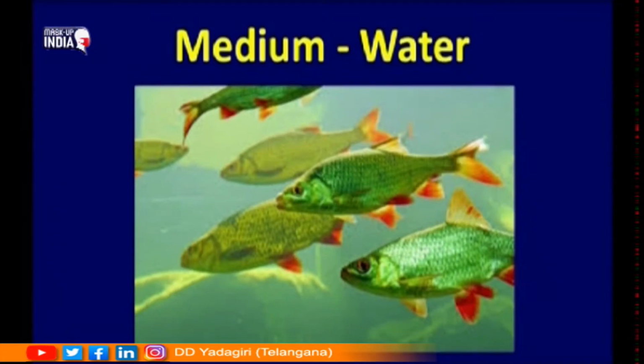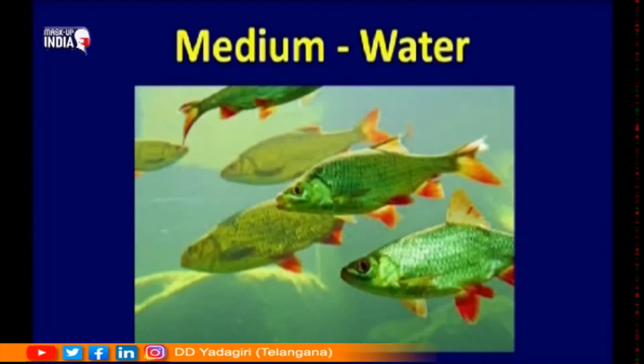Where do you find these aquatic organisms like fishes? The minute I say aqua, it means I am talking about or referring to water. So, what is present outside the fish's bodies? For example, over here, you find there is presence of water. So, whatever is the material that is present around our bodies, we call that as medium. So, for aquatic organisms, their medium is water.